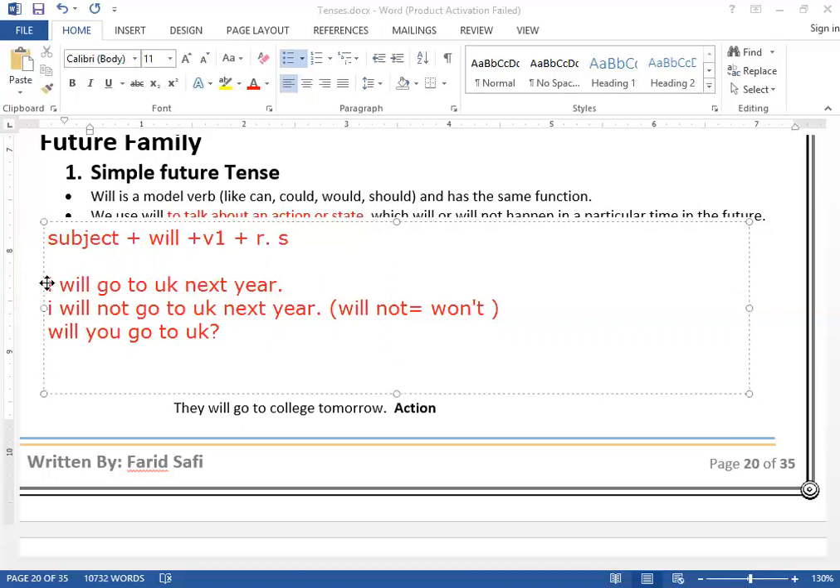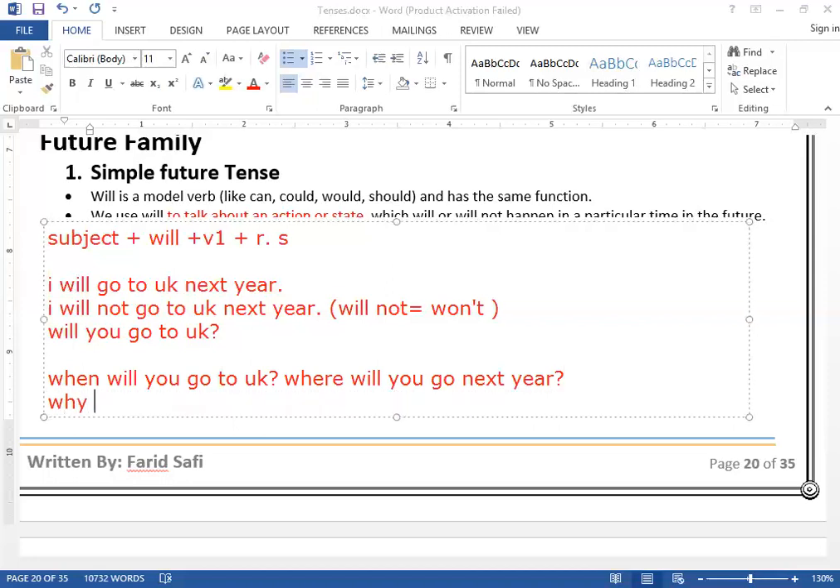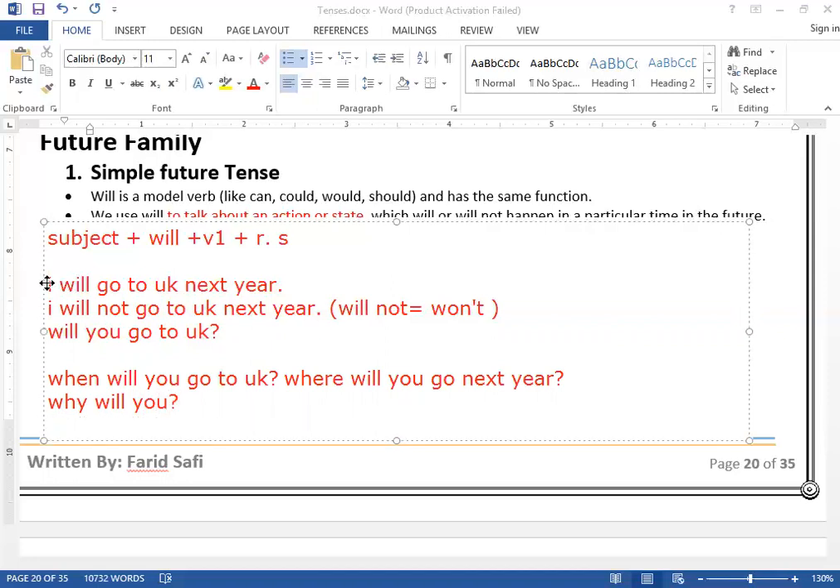He can ask you more questions, informative questions, like, when will you go to UK? Can you see? I have used will, time. He can ask, where will you go next year? Where, place. Why will you go to UK? Clear? He can ask different types of informative questions, so you are supposed to give your answer accordingly.